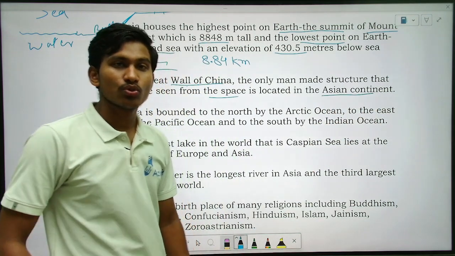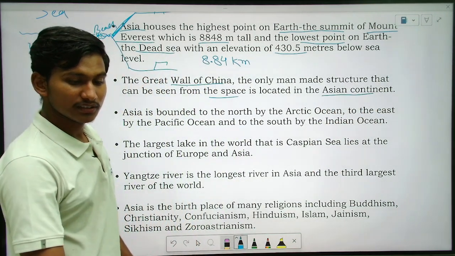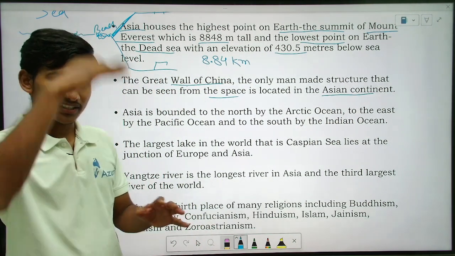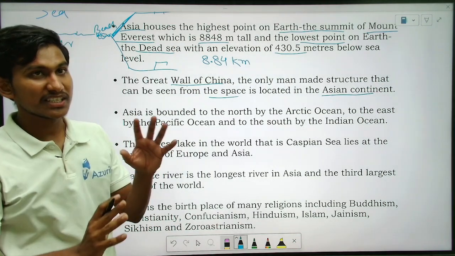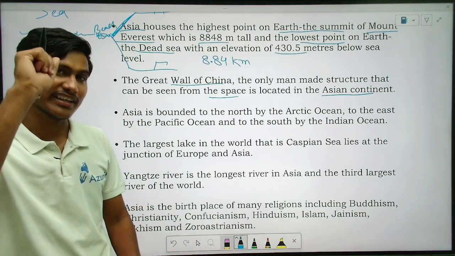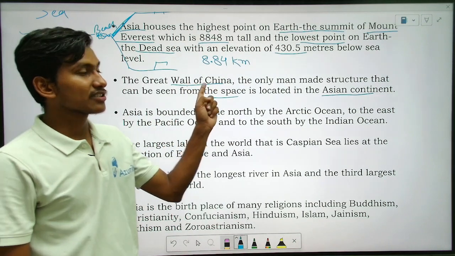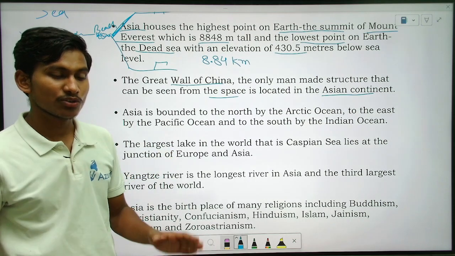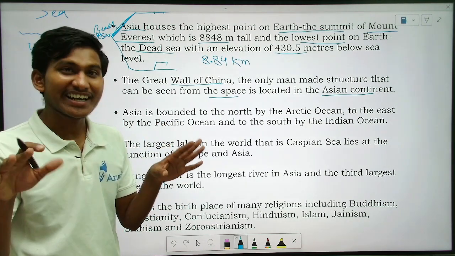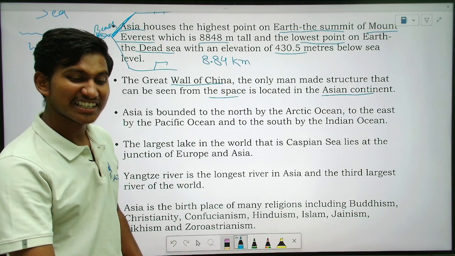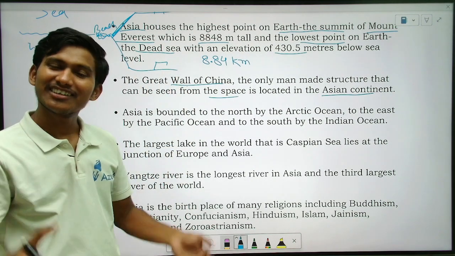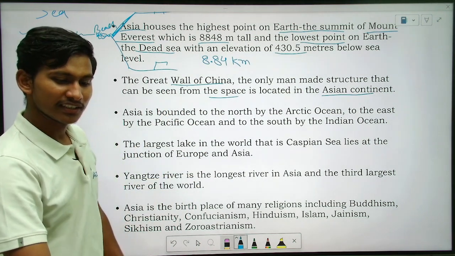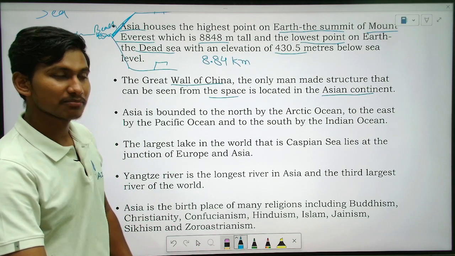right? Actually, sir, you cannot see the Great Wall of China from space, sir. It's fake. Yes, you can see it from space. Okay, so you can see it from space, that is, from above. You may have seen the spacecraft going above in the sky, right? So from there, the International Space Station. Does everyone know? You may have seen scientists floating in the air, inside the space station. That is the space station, meaning above in the sky.